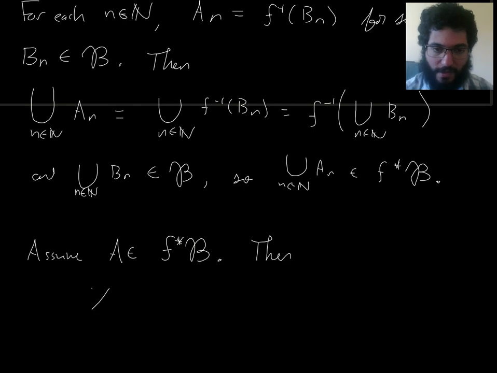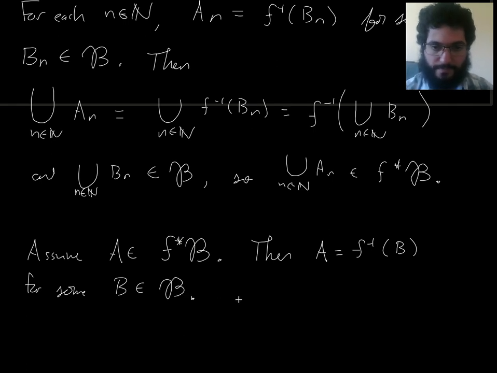Well, first let's unpack what it means for A to be in there. It means A is the preimage of some B, measurable, so in the sigma algebra on Y.